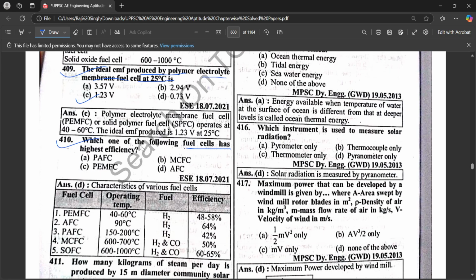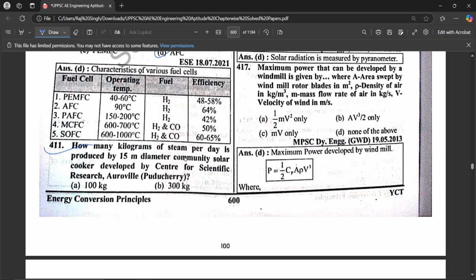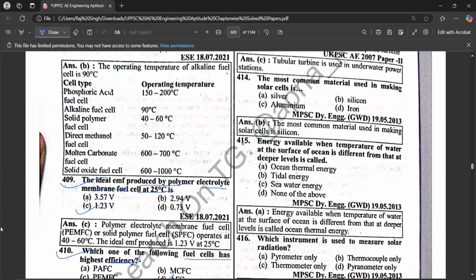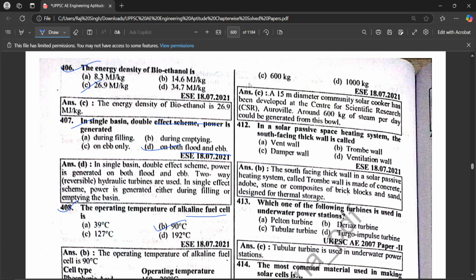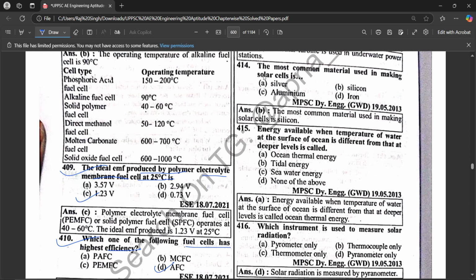Which one of the following fuel cells has the highest efficiency? AFC. How many kilograms of steam per day is produced by the 15-meter diameter community solar cooker developed by the Center for Scientific Research, Auroville, Pondicherry? Correct option is 600 kg. In a solar passive space heating system, the south-facing thick wall is called a Trombe wall. Which one of the following turbines is used in an underwater power station? Tubular turbine. The most common material used in making solar cells is silicon.